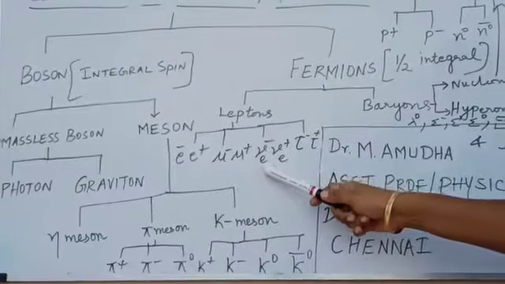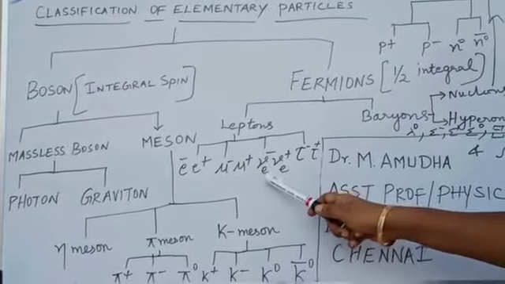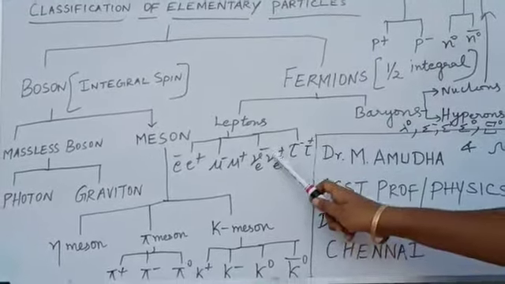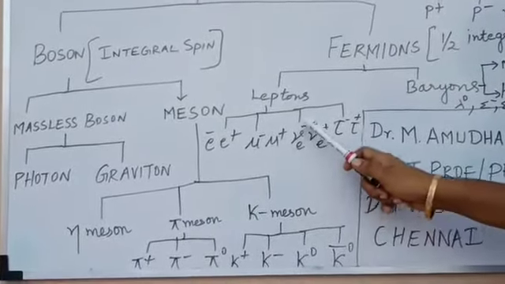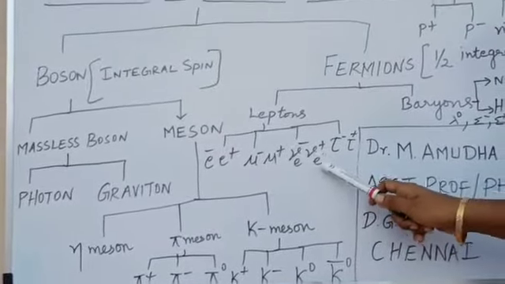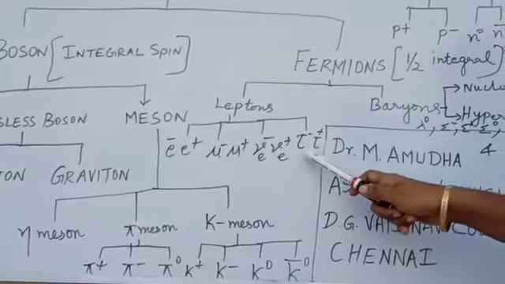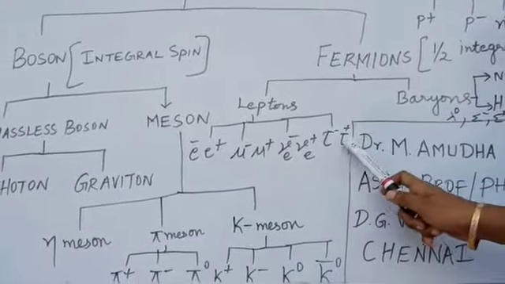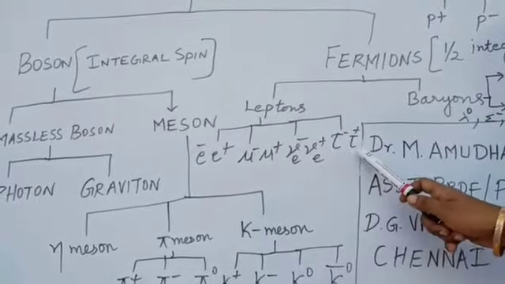And neutrino, where the E in the suffix represents electron neutrino as well as electron antineutrino. Electron neutrino and its antiparticle, the electron antineutrino, is represented as nu E bar. And there are tau leptons, which are antiparticles to one another, represented as tau minus and tau plus.